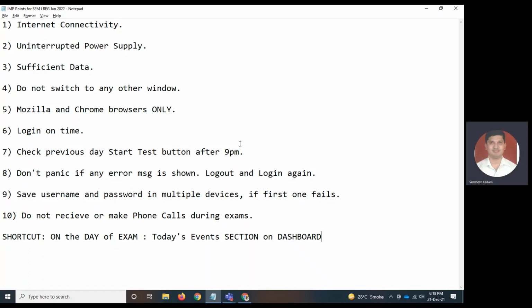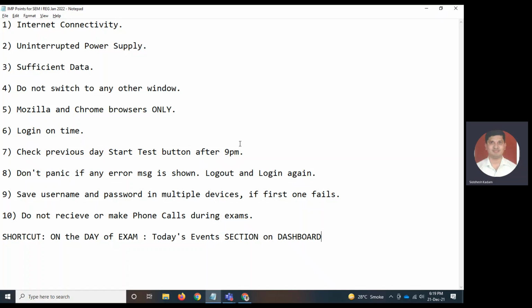During the exam, do not receive or make any phone calls. That will be termed as a copy case and your exam will be stopped at that moment and you won't be able to log into the exam.